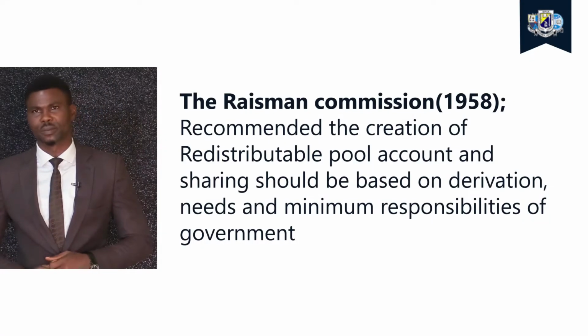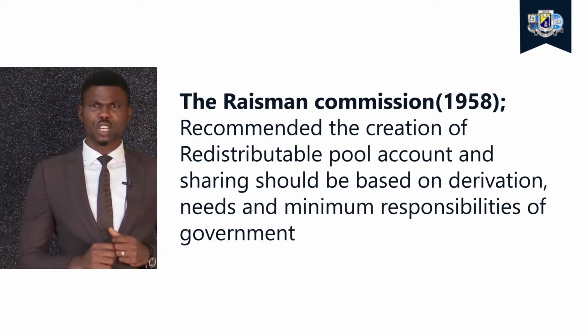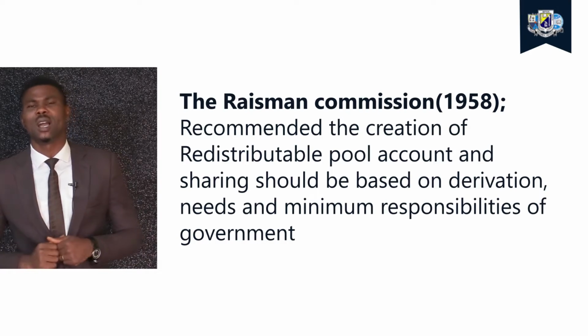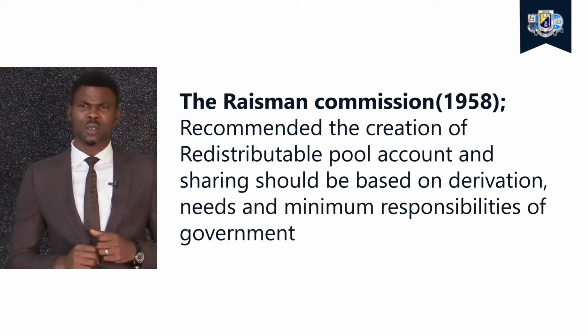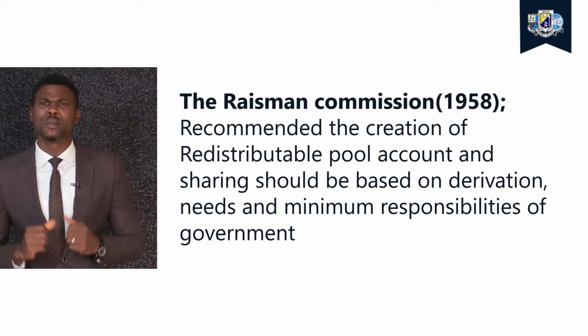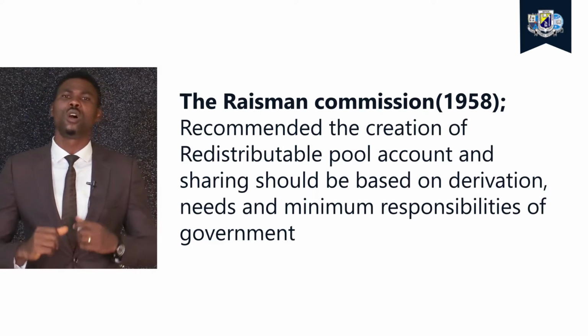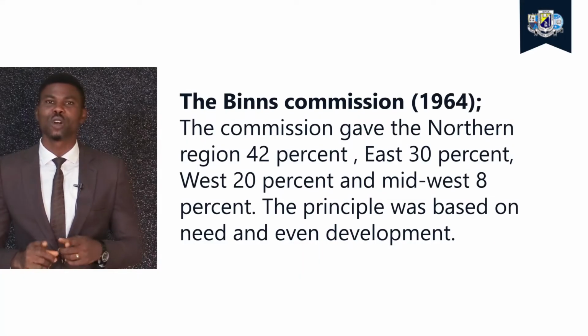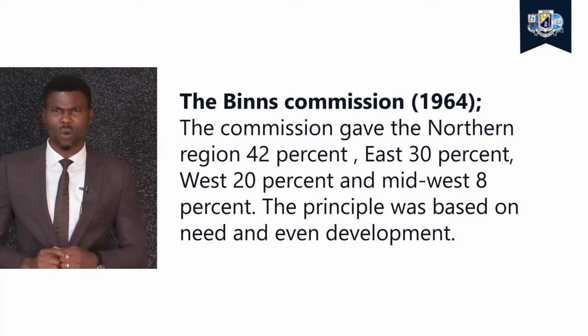Thirdly, we are going to look at the Resma Commission. The Resma Commission recommended the creation of redistributable pool accounts, and the sharing should be based on derivation, needs, and minimum responsibility of government. The next one is the Binns Commission of 1964.